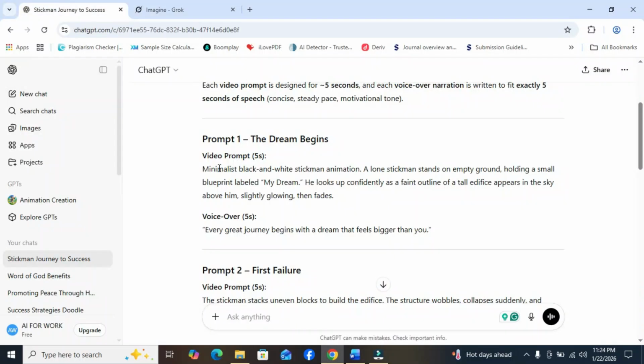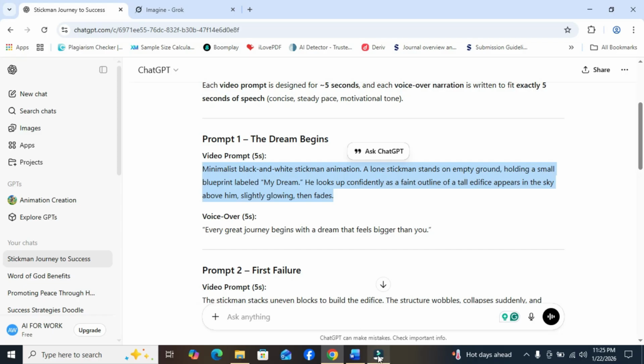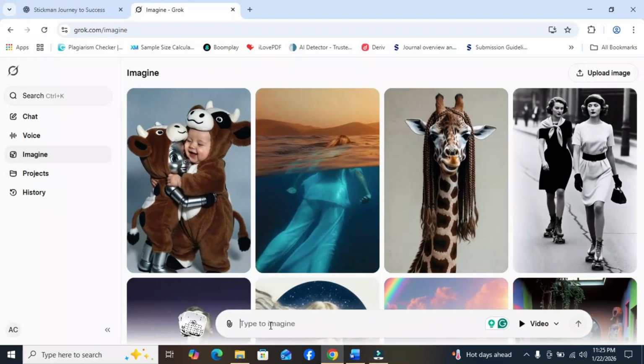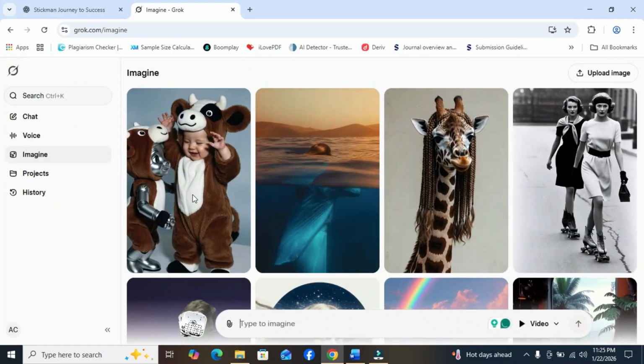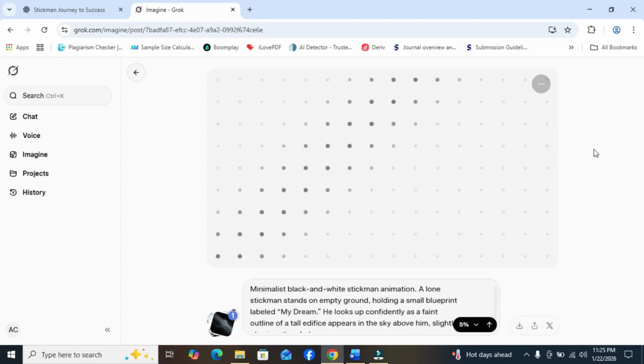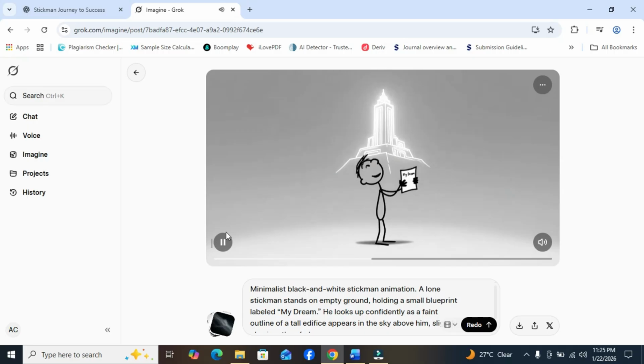I go to the first video prompt, then I copy it, and I go to Grok. The next thing is to paste it there and click on generate. Okay, let's see what it gives to us. You can see that is it. That's the Stickman figure. Okay, we have the first video now.